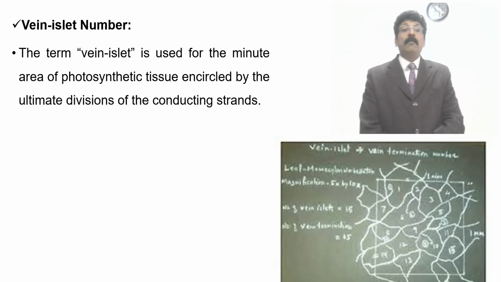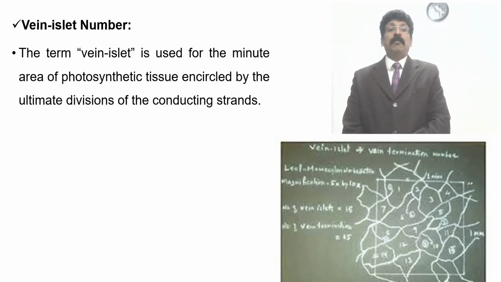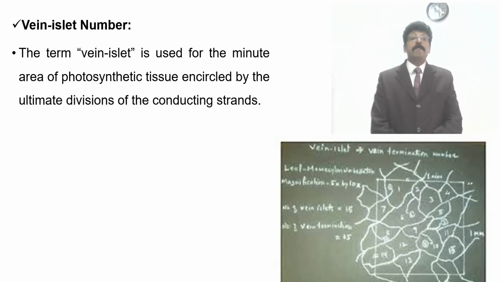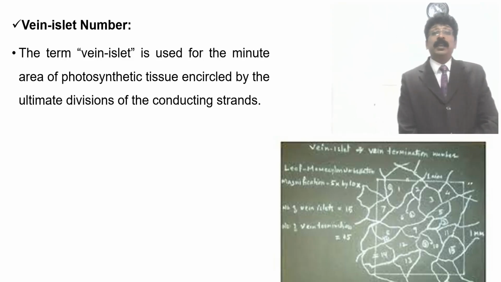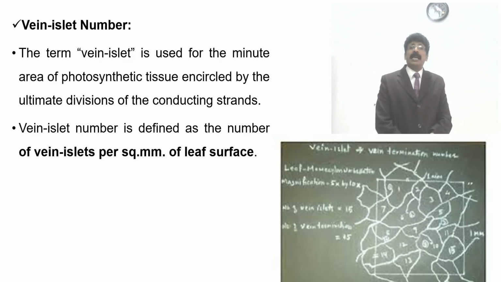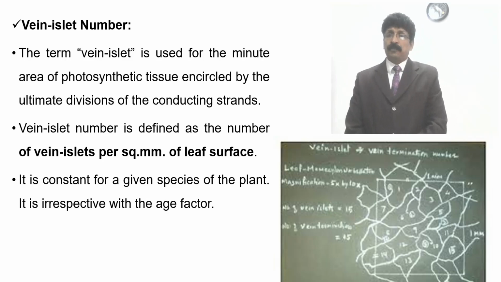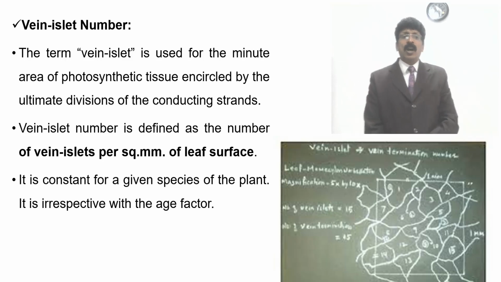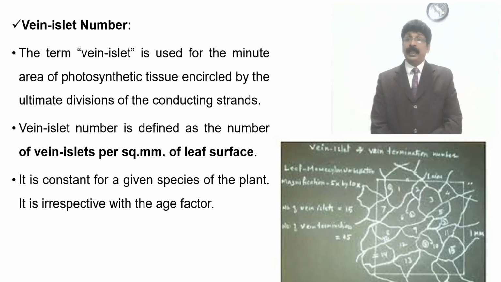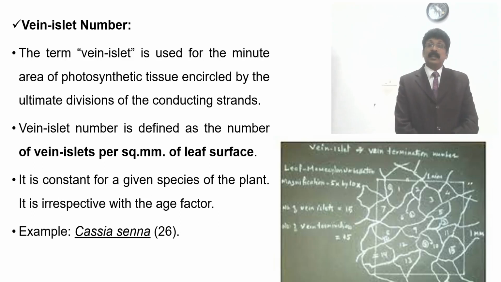The term vein islet is used for the minute area of photosynthetic tissue encircled by the ultimate divisions of the conducting strands. Vein islet number is defined as the number of vein islets per square millimeter of leaf surface. It is constant for a given species of plant and is independent of the age factor. Example, Cassia senna, 26 islets usually will be present.